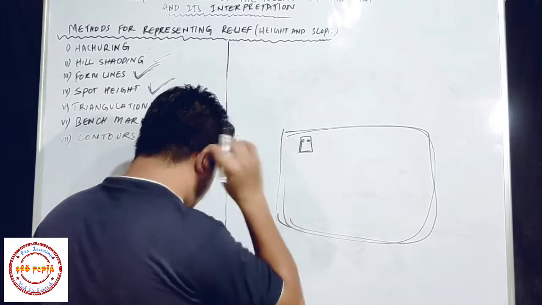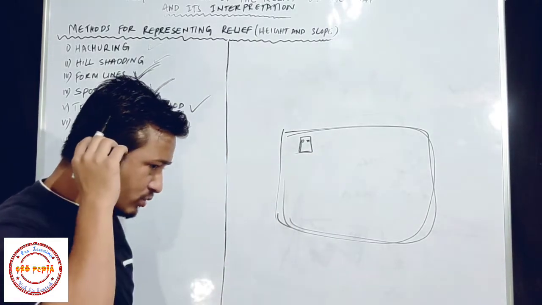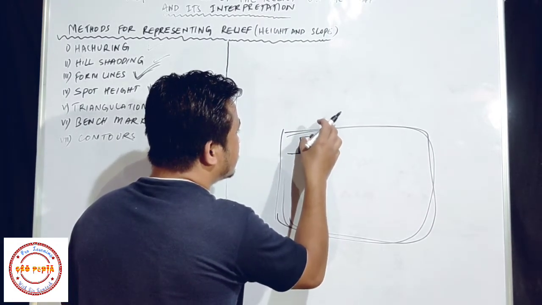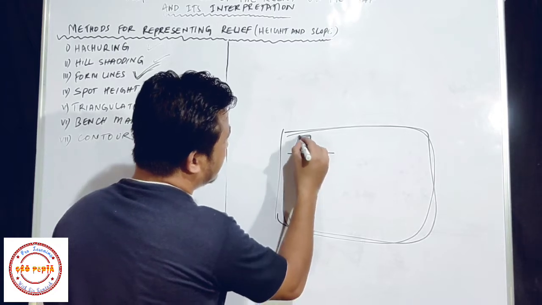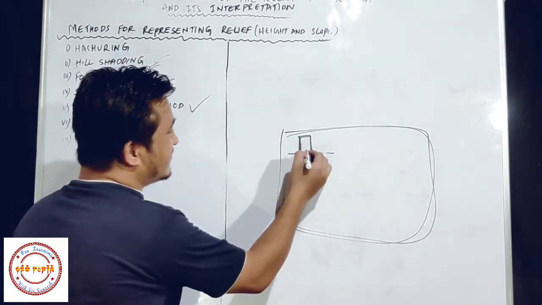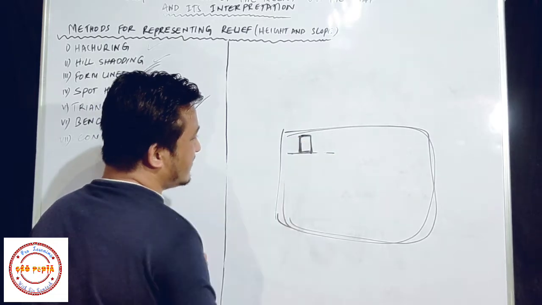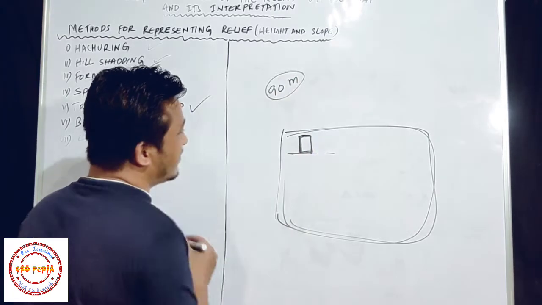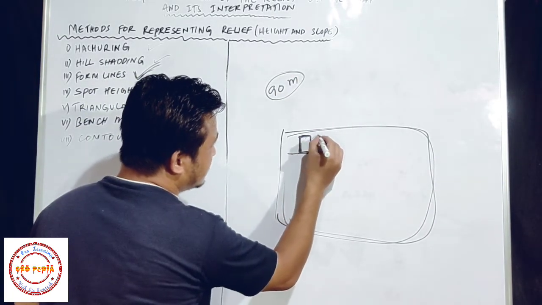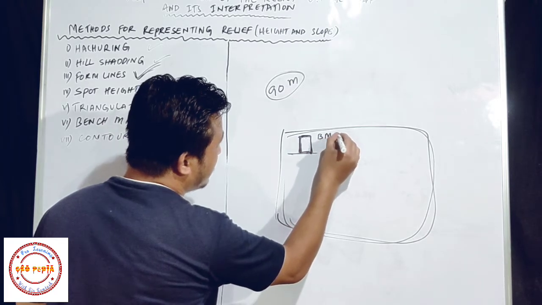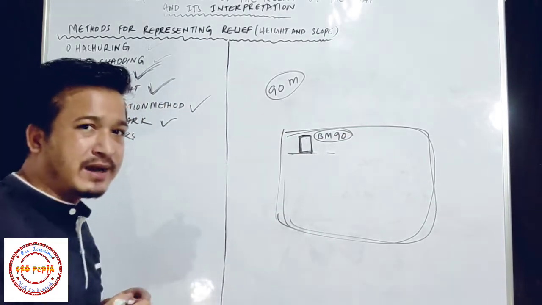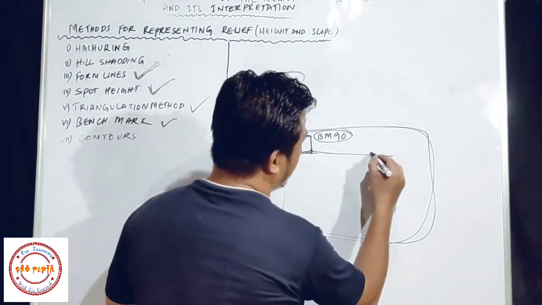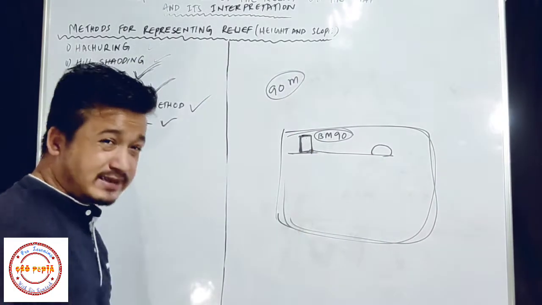Okay, so what does the surveyor do? They measure the height of this building above the sea level. Suppose the height of this building is 90 meter above the sea level. Then what will they write on this building? They will write BM 90. B means bench, M means mark. Benchmark 90. And suppose here we have one rock or big stone, and this surveyor, what do they do?